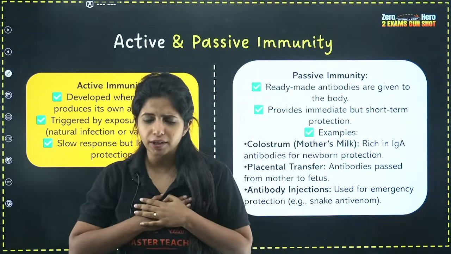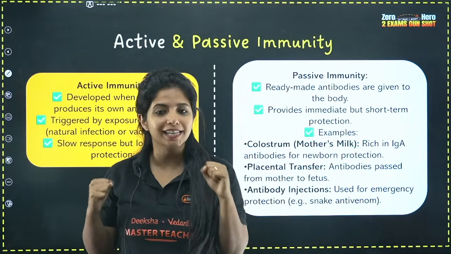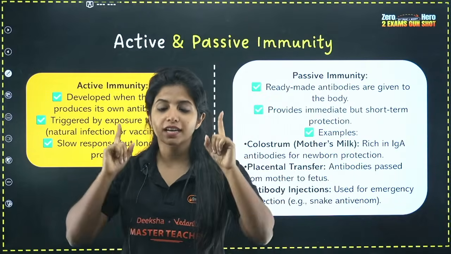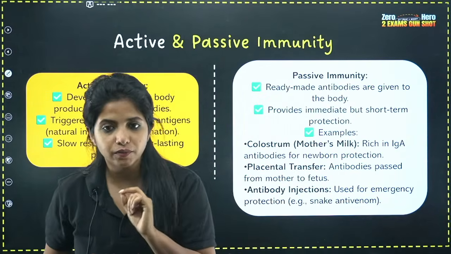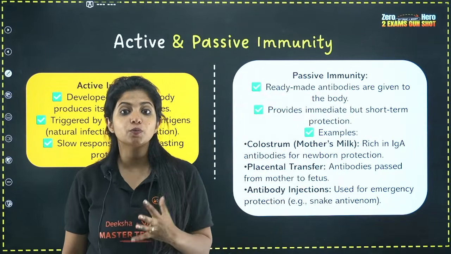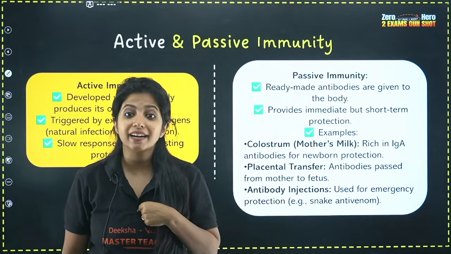When your own body is going to produce some antibodies, we say your body is actively participating in immunity. This is active immunity. When is it active? Listen, suppose you have an infection. Whenever you have an infection, your body is going to react to it. Your body is going to produce antibodies to it, right? So at this time we say it is actively participating.